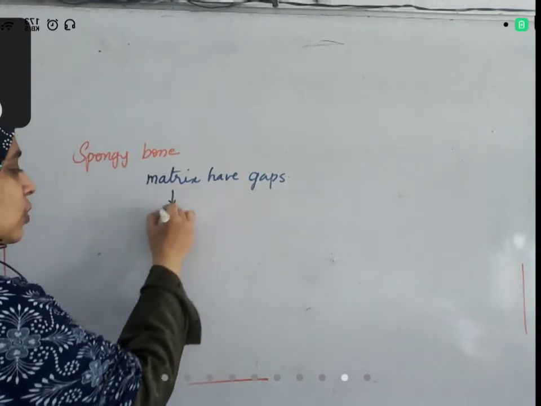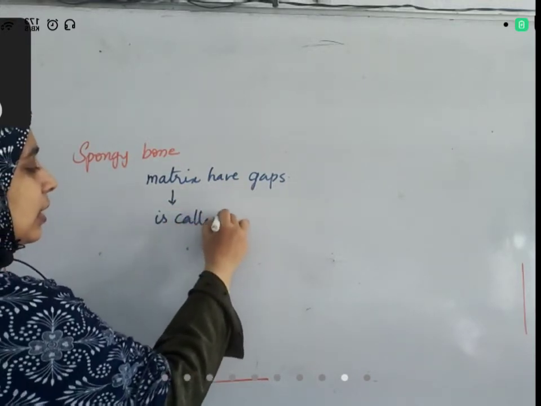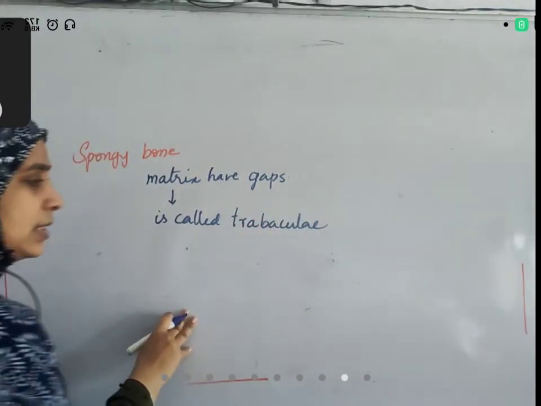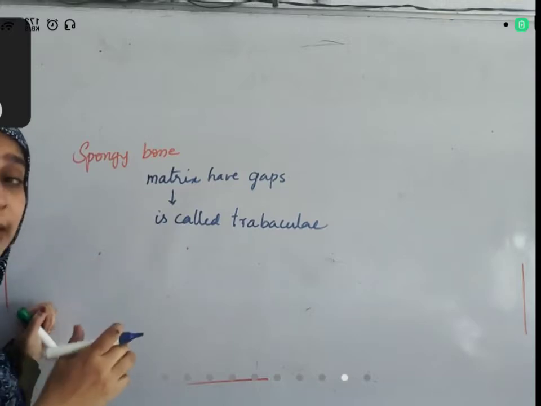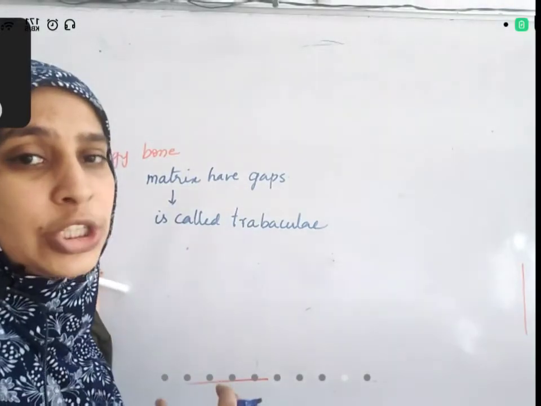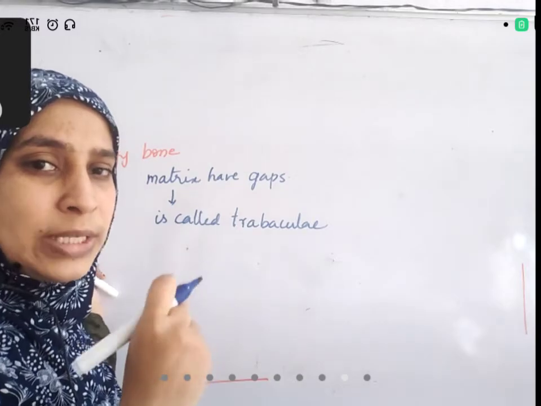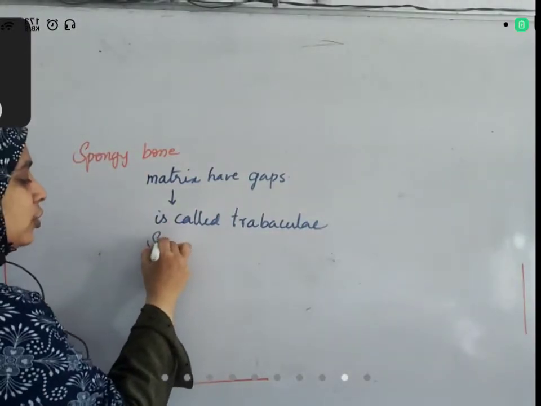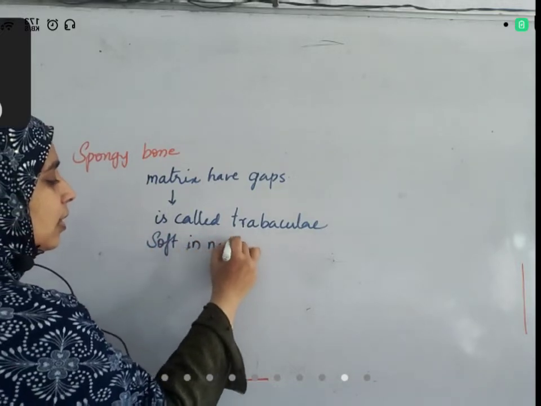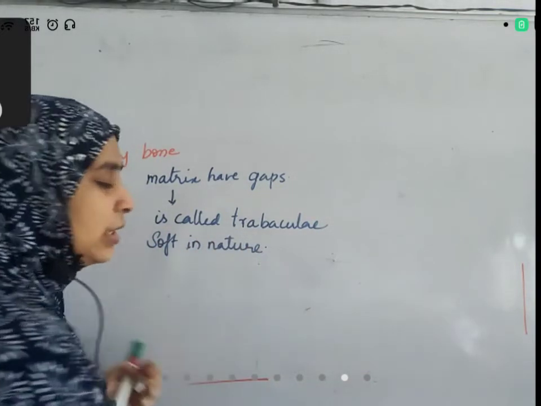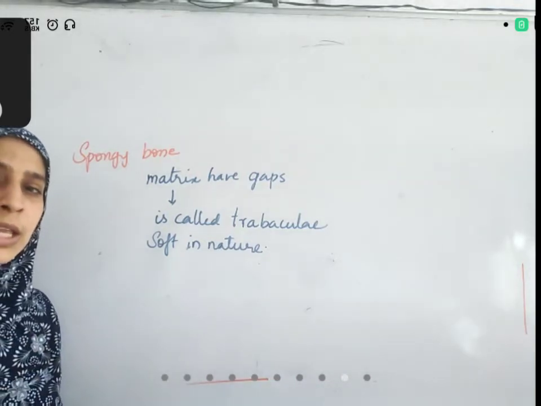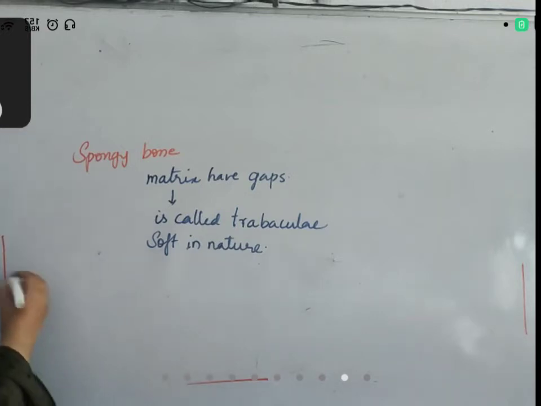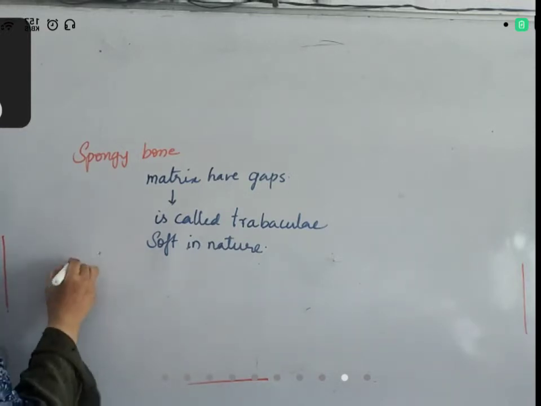This matrix is called trabeculum. It has a sponge-like appearance but is harder than a sponge. It's not squeezable like a sponge, but it is comparatively soft in nature and easily broken. People who eat non-veg can easily chew this type of soft bones. But there is another part of bone called compact bone.